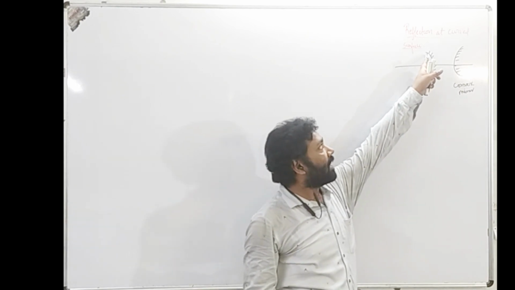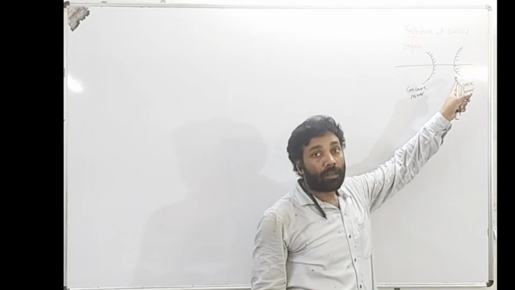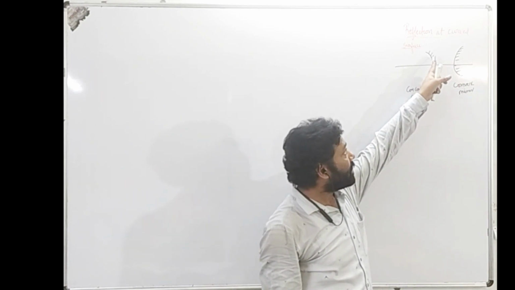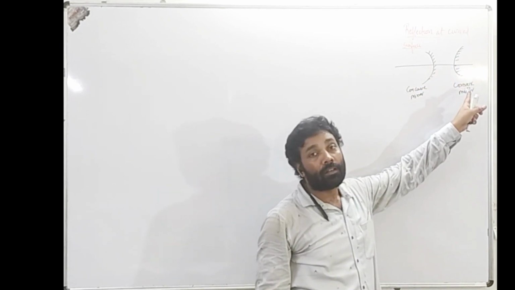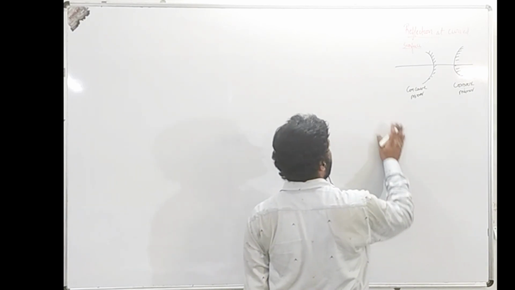Here, the reflection is taking place on the caved side. Here, the reflection is taking place on the bulging side. That is why we call it a convex mirror. Here the polishing is done on the bulging side, and here the polishing is done on the caved side. So these are the two types of mirror we have.